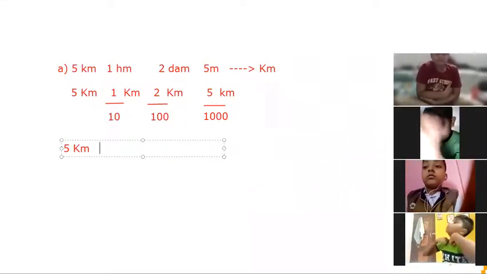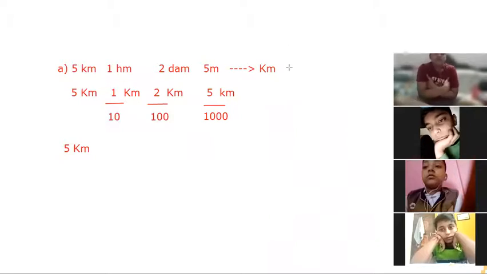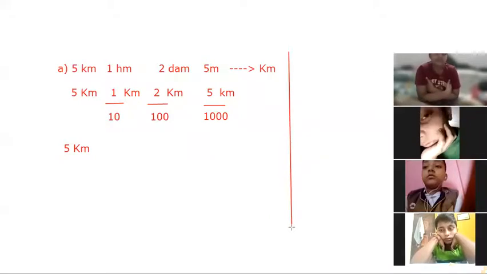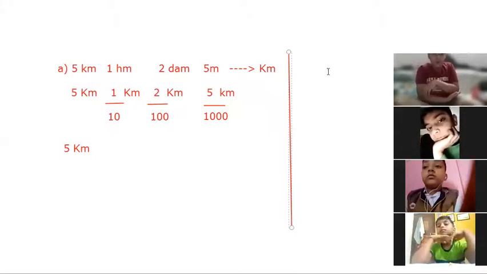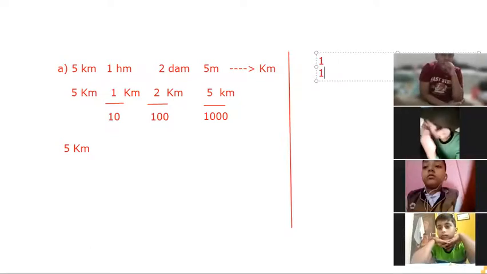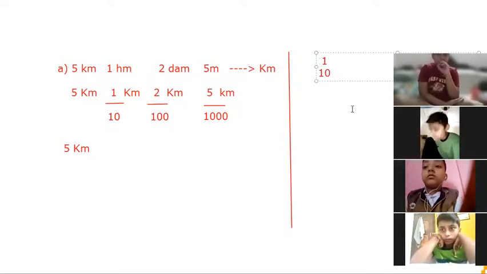Ma'am is going to clear this particular point, when we write down 1 upon 10. Okay, beta, Shivangi, are you listening to ma'am?